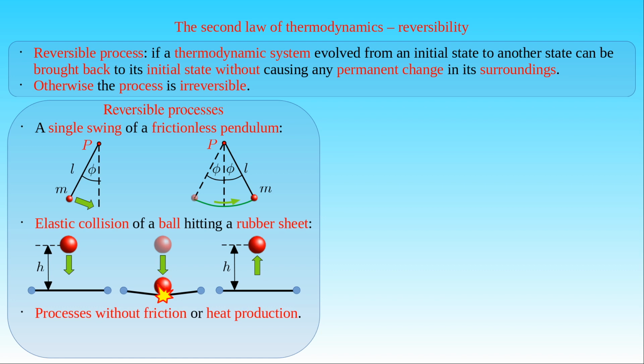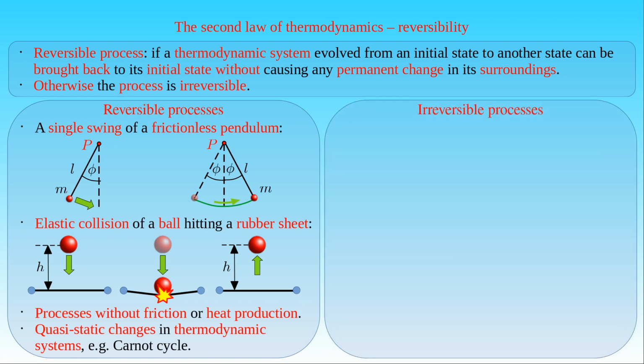In the case of heat production, we talk about thermodynamic processes. In thermodynamics, we also study quasi-static changes in the state of a system, and such processes, for example the Carnot cycle, can be considered reversible ones. We also mention some examples of irreversible thermodynamic processes.